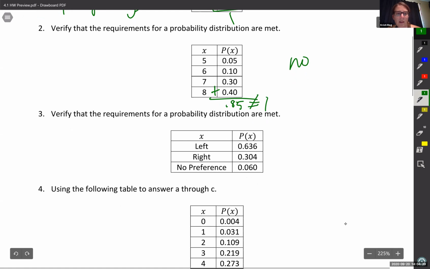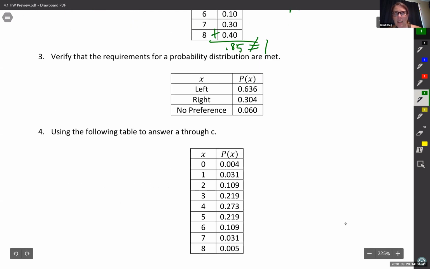Number 3, verify that the probability distribution requirements are met. Right away, I see this big long P word that is not allowed. And so the answer is no, we cannot have preferences, and we don't know what we're preferring. It could be, what's your political affiliation? Do you lean left, do you lean right, or do you have no preference? So that's definitely a no-no.